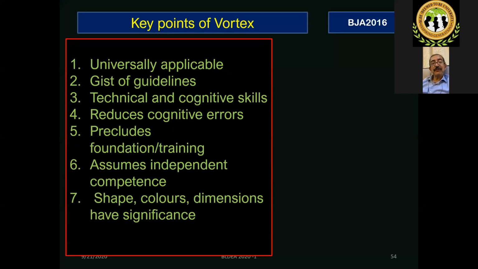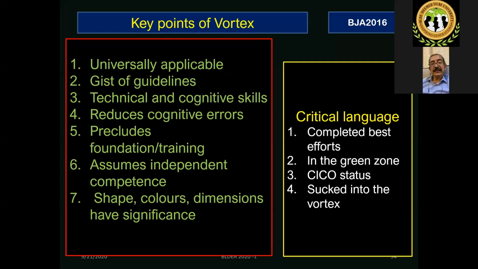Yeah. So key points of Vortex. Next, anything is there in that slide? Only this. Okay. So the key points are, it's universally applicable. It includes the gist of all the guidelines. There are about 38 guidelines for airway management, so it includes the important core aspects of that. It teaches you both technical and cognitive skills, reduces errors, and assumes independent competence. It's for once you're competent, then this should be followed, and it encourages the use of critical language, that you are declaring CICO status, you are in the green zone, meaning oxygenation is safe. So all these things become very, very important.